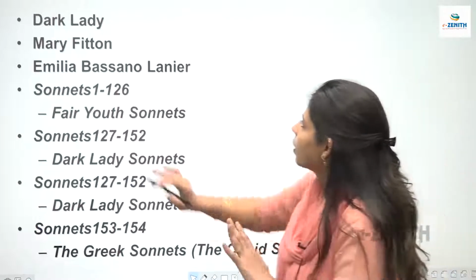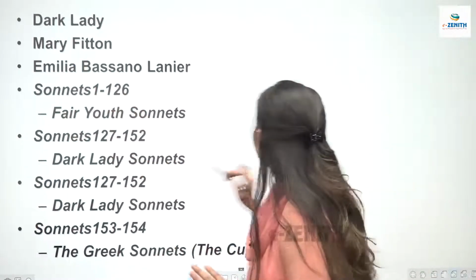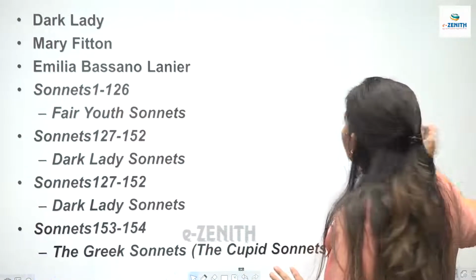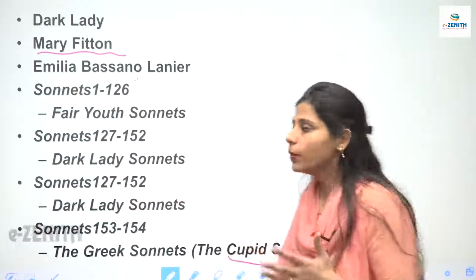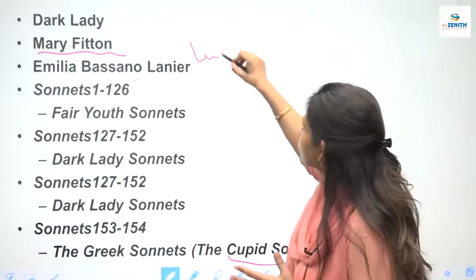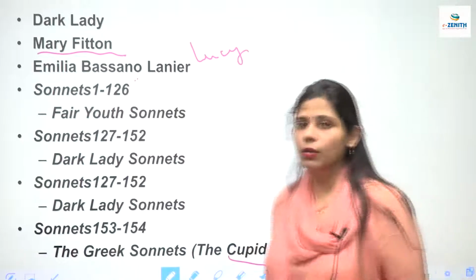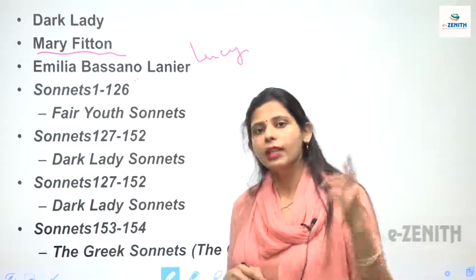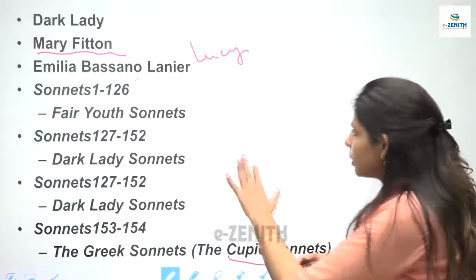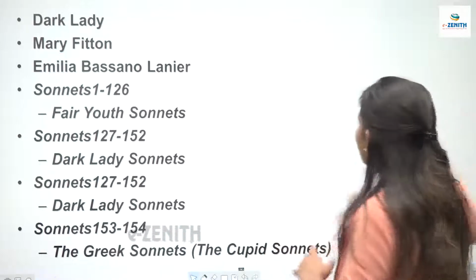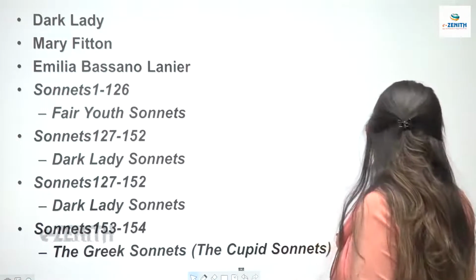Yes, this we have done. So Mary Fitton could be the Dark Lady, or it could be Lucy. And this Lucy was a courtesan or a prostitute at that point of time in England. Right? So we are done with these sonnets. Now let's come to the next page.